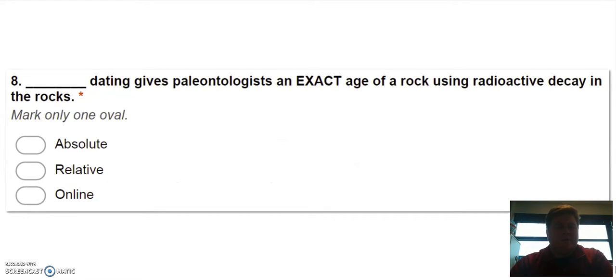Number 8, blank dating gives paleontologists an exact age of a rock using radioactive decay in the rocks. Is it absolute dating, relative dating, or online dating? So which one gives an exact age of the rocks?